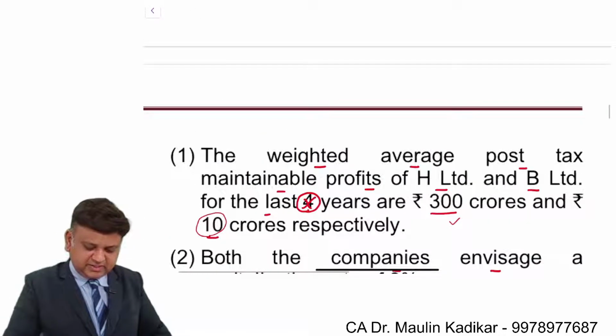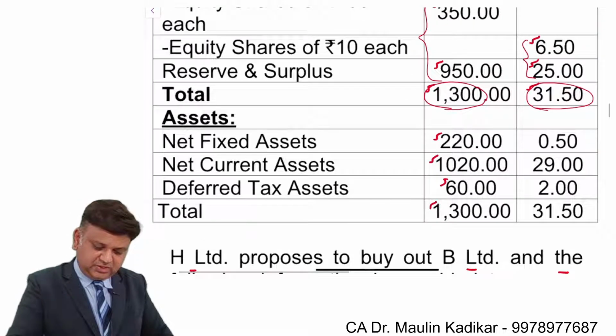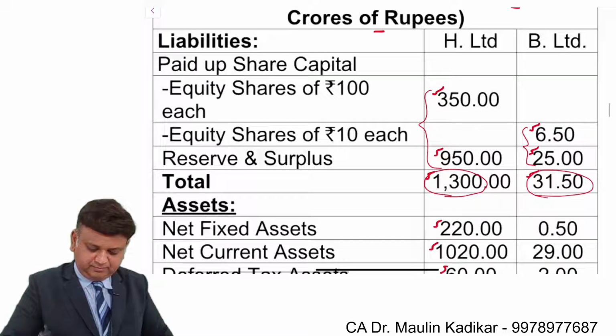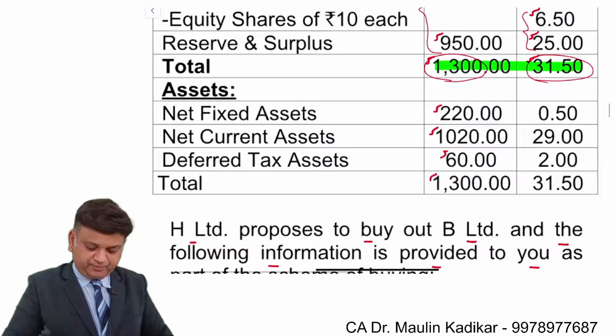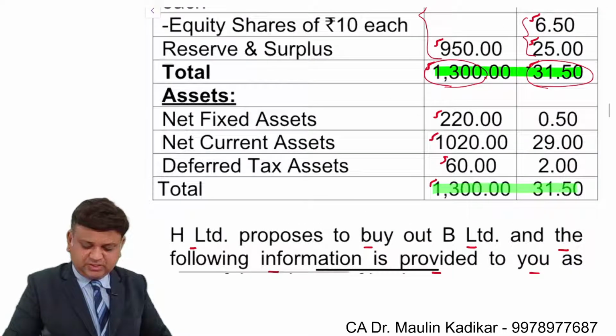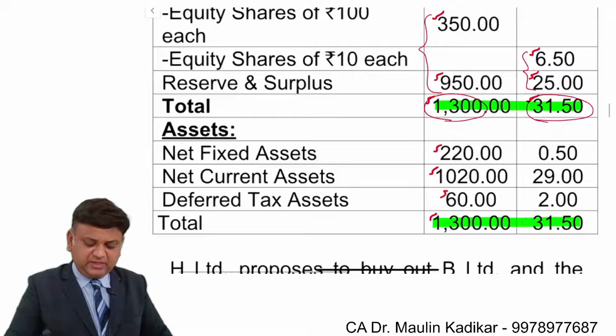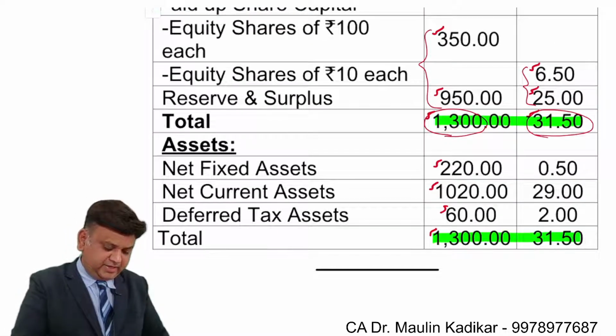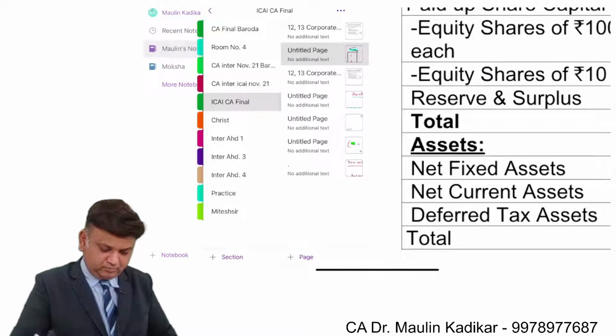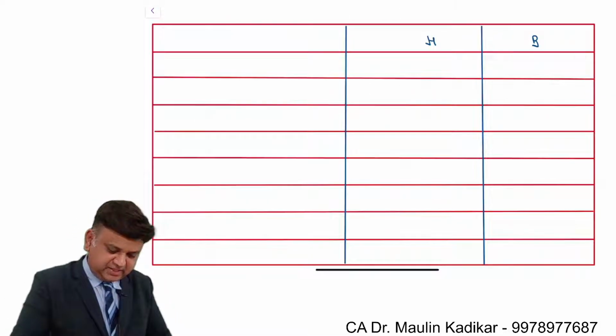In case of the net asset method, this is the net asset. In a way, that's the gross assets. There are no liabilities. The only contingent liability will be deducted for H Limited. So we can write the answer like this.